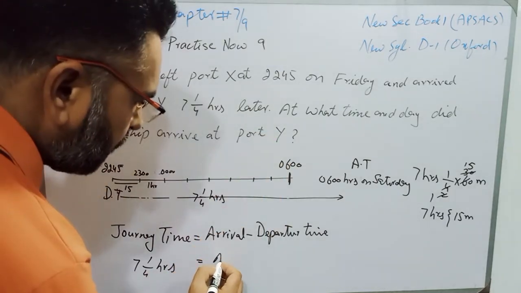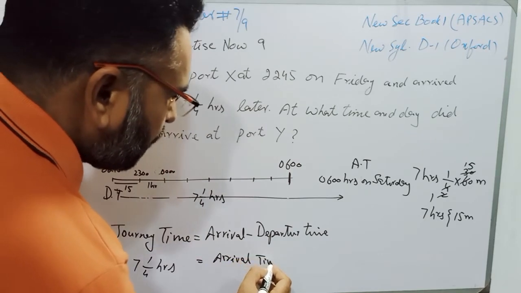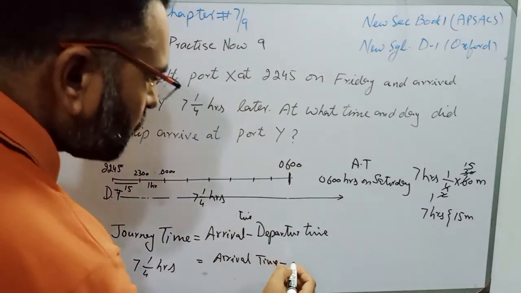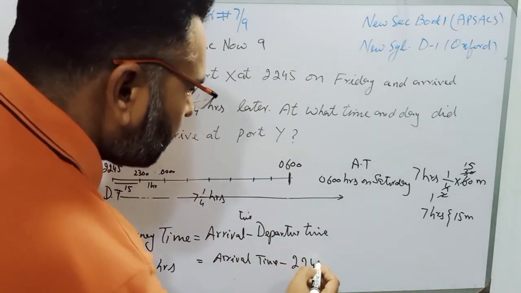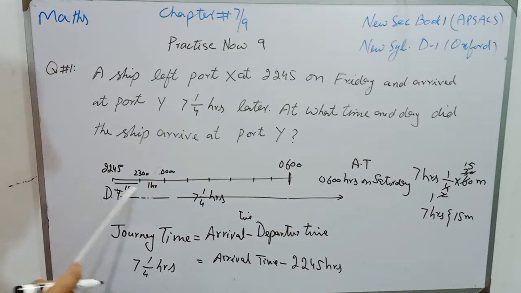Arrival time we have to find, and departure time is 2245 hours. When we transfer 2245 hours from the right side to the other side, it becomes plus, and we have to convert 1/4 hours into minutes. This is the easiest way, but we have to solve this question with both methods.